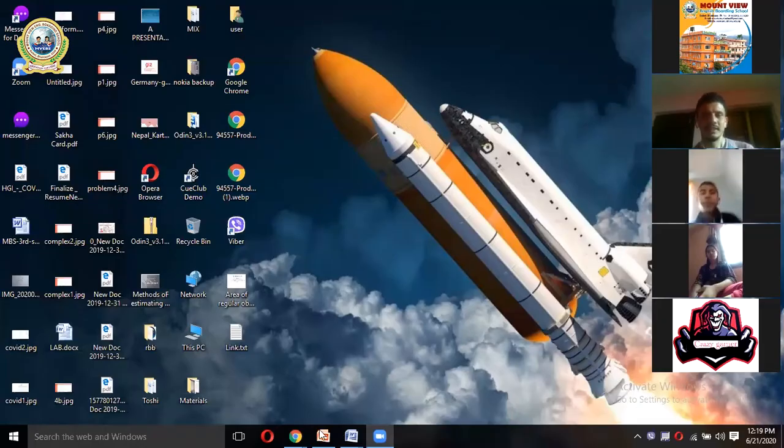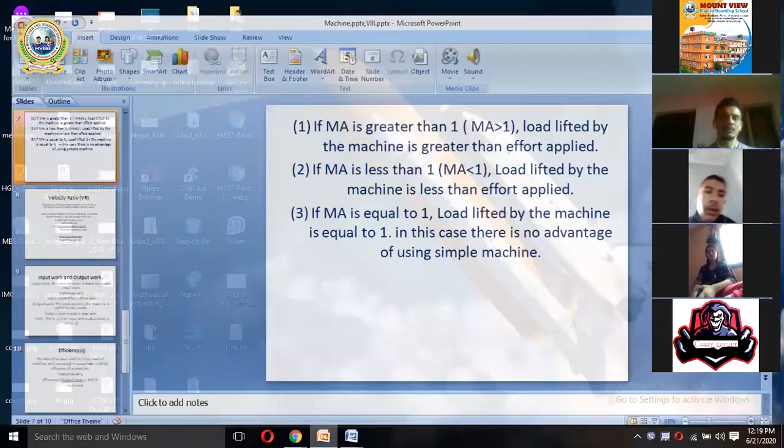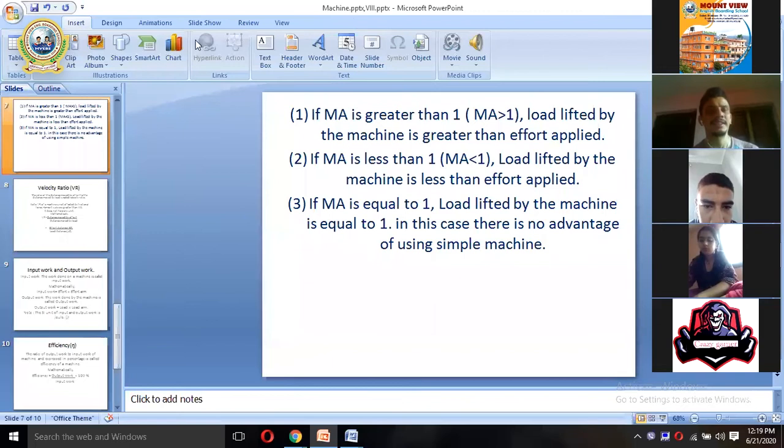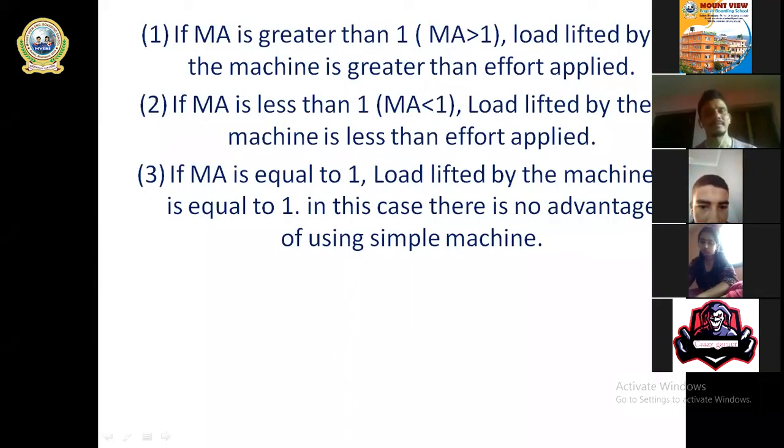Now we have some conditions. If MA is greater than 1, what happens when mechanical advantage is more than 1? You can see that when mechanical advantage is more than 1, the load lifted by the machine is greater than the effort applied. In this case, when the mechanical advantage of the lever is more than 1, that means if you want to lift a load of 10 Newton, you'll have to apply less than 10 Newton force.